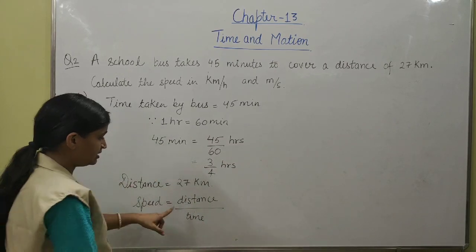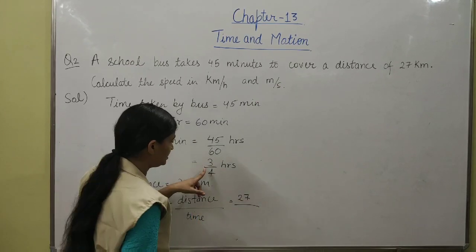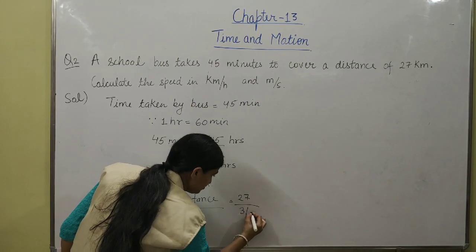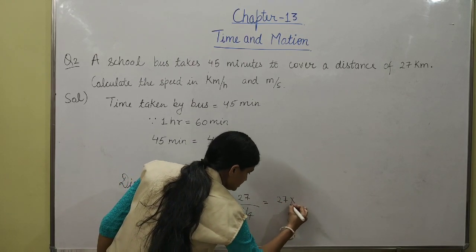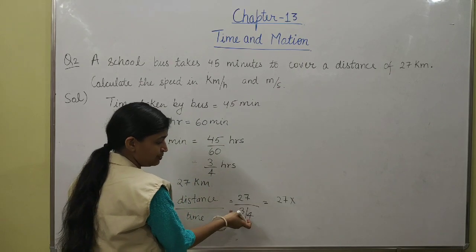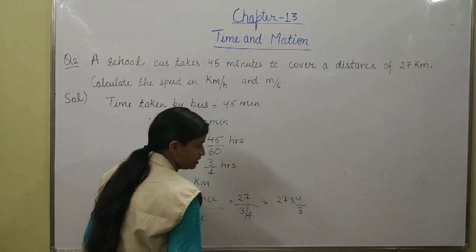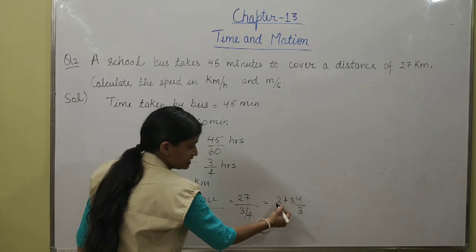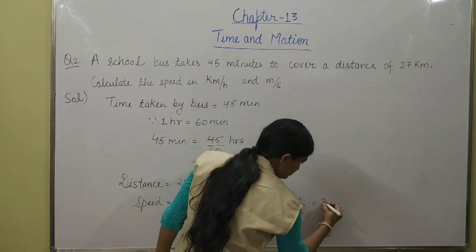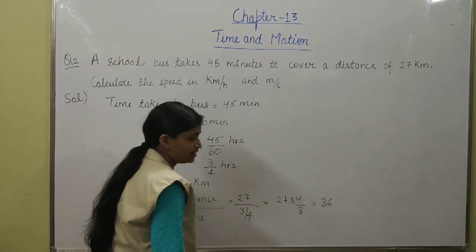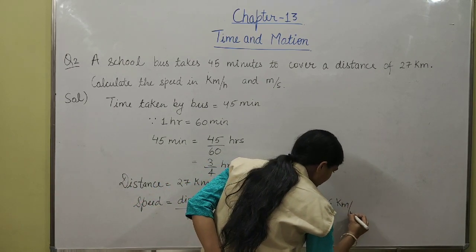So distance is 27, whereas time is 3 by 4. It will be reciprocated, so 4 by 3, and when we cancel out, it will cut down by 9, so it will come 36 kilometer per hour.